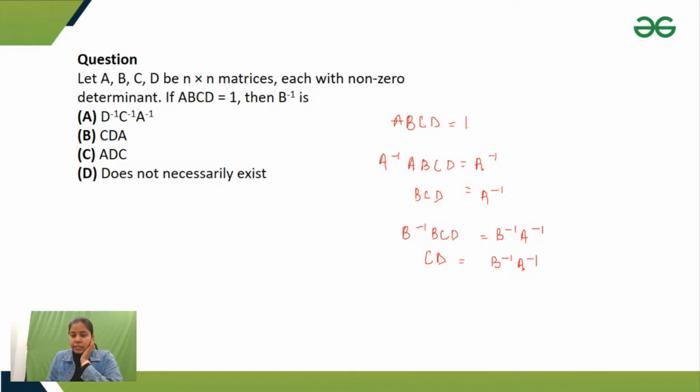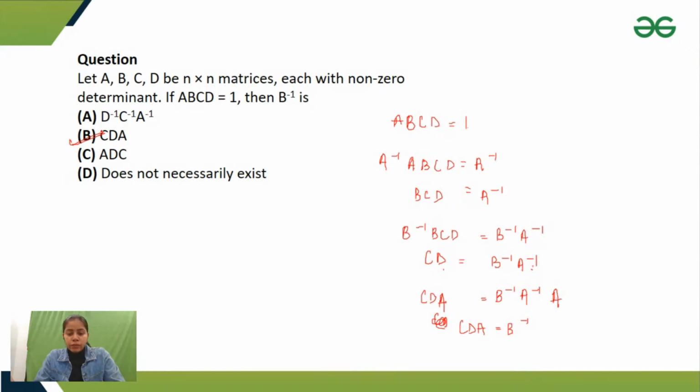Now you can see that A inverse is to the right. I have to take it to the left hand side. I'll multiply A, because I am multiplying A from the right side, so I have to multiply A from the right side. So CDA is equal to B inverse, right? So here option B is correct.